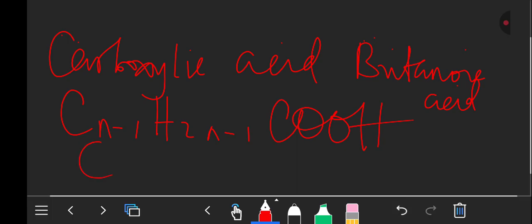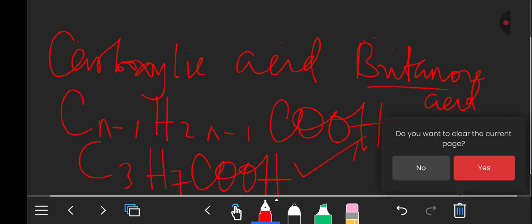Where there is n, I'll substitute 4. So 4 minus 1 is 3. So C3H. Where there is n, I'll substitute 4 again. That is 4 times 2, which is 8. 8 minus 1 is 7. So it will be C3H7COOH. So that is for butanoic acid.